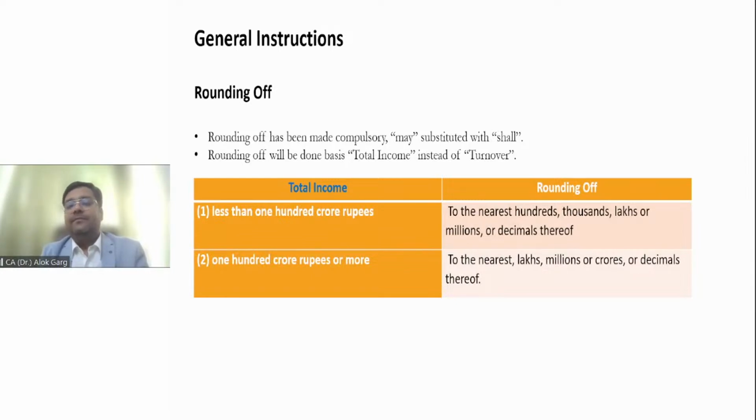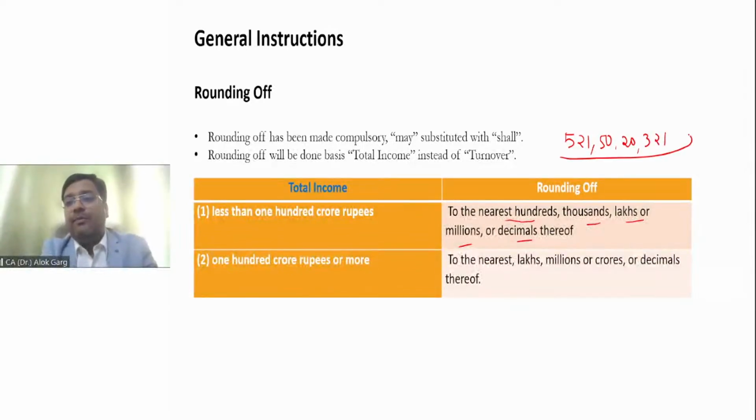For example, if the company is having a total income of 90 crore 90 lakh rupees, it is less than 100 crore. Okay, so what is the threshold? It has to be rounded off to the nearest hundreds, thousands, lakhs or millions or decimals thereof. So the company is having a total income of less than 100 crore rupees, but the company is having property, plant and equipment of, let's say, 521 crore 50 lakh 20,321 rupees. This is the PPE balance.